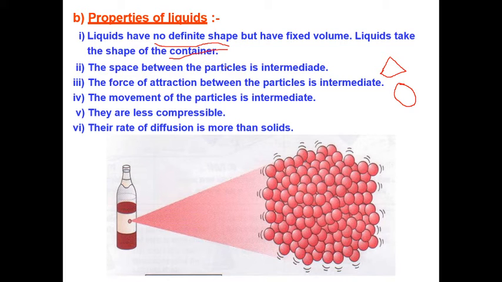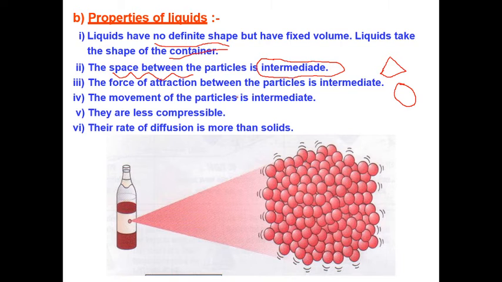Now the space between the particles is intermediate. So why do we use the word intermediate? Because in case of a solid, the space between the particles is very less, but in case of a gas, the space between the particles is more. But the liquid shows intermediate space between the particles.